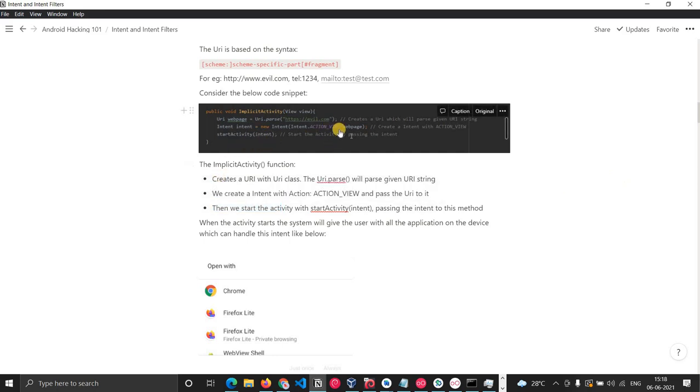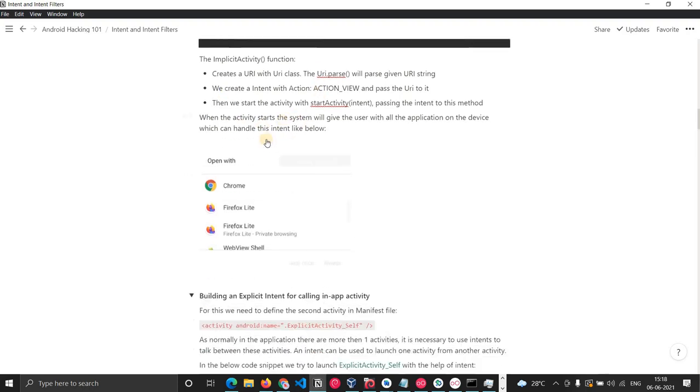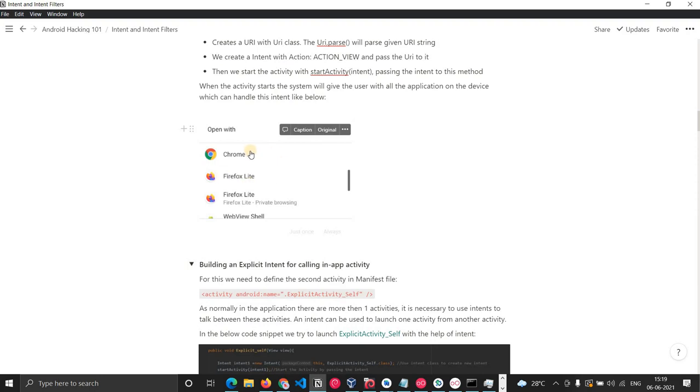When you do startActivity, the intent sets these parameters, VIEW and then this URL. As you can see, whichever application has those intent filters will come up, so you can choose with which application you want to open that link. That is what is happening here.